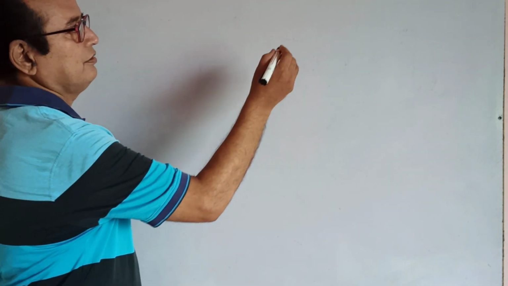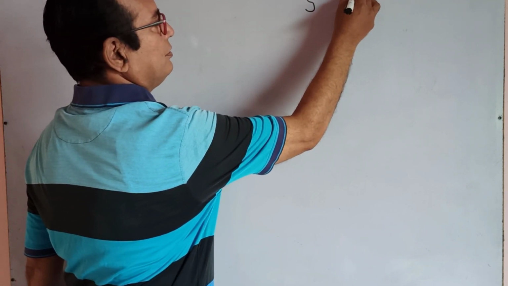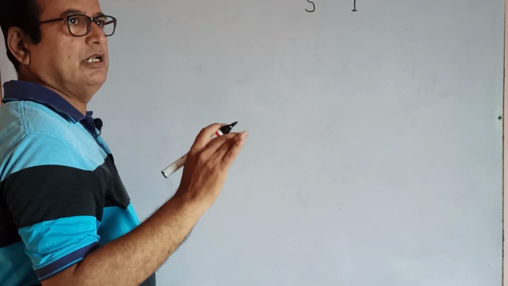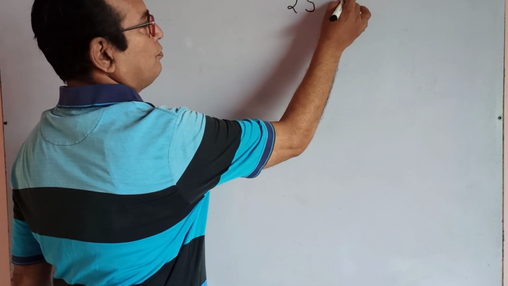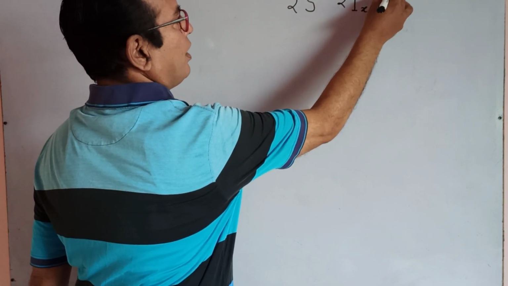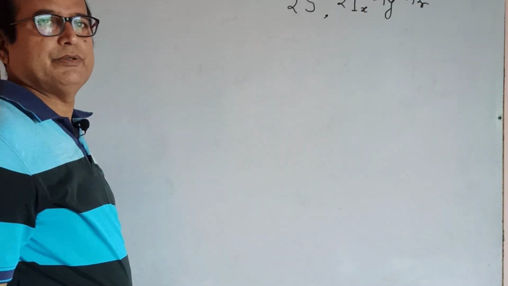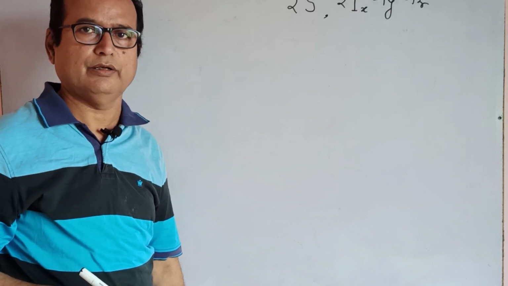Hybridization means when the s of carbon and the p of carbon are at a similar energy level, that is 2s and 2px, 2py, 2pz. These are the participating atomic orbitals that form a hybrid atomic orbital.